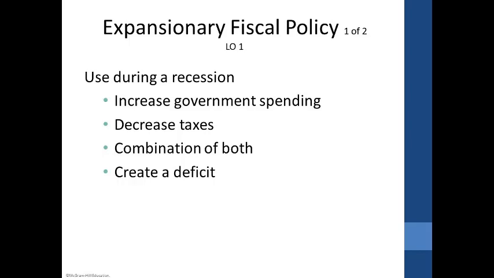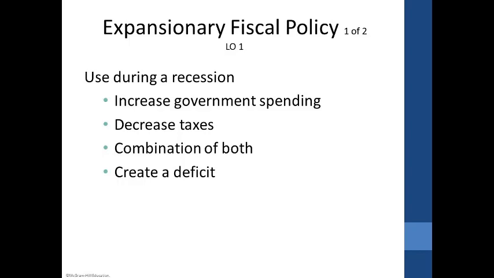So when do we use it? During a recession. What is the goal? The goal is to increase GDP. So who's in charge of expansionary policy? The President and Congress are in charge of the policy. There are a couple of tools that we can use during fiscal policy. We can increase government spending. We can decrease taxes. Now that's the amount of income taxes that we pay.